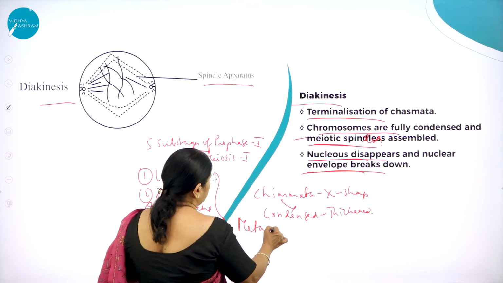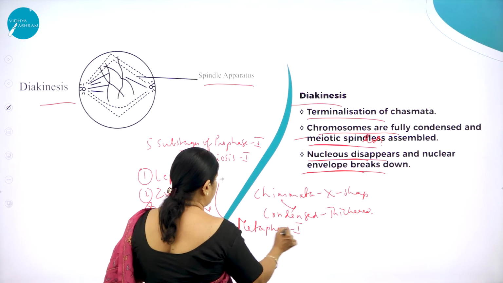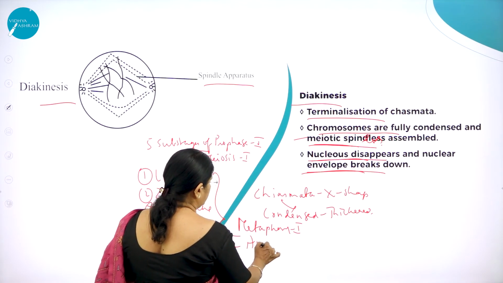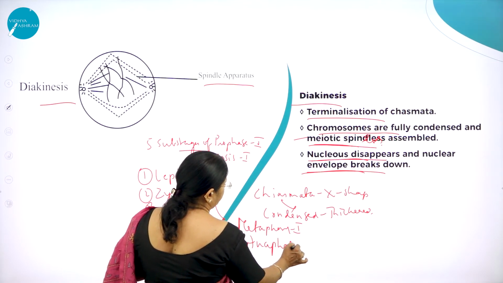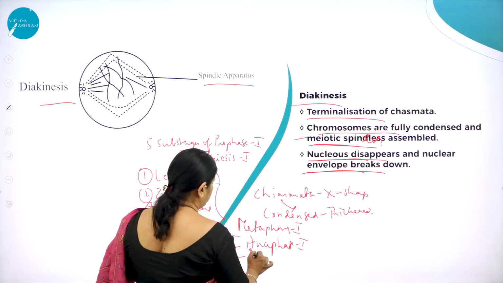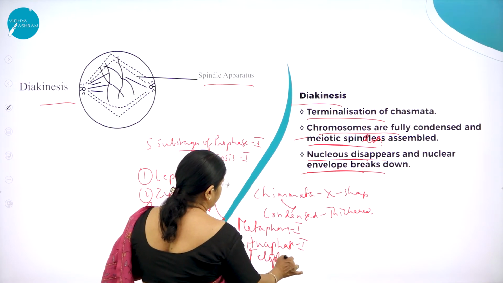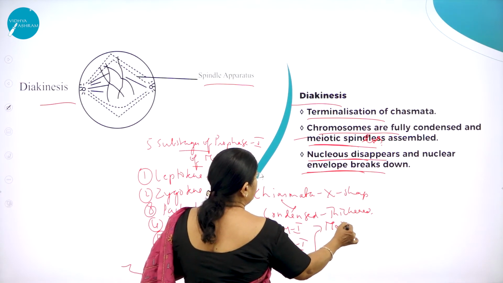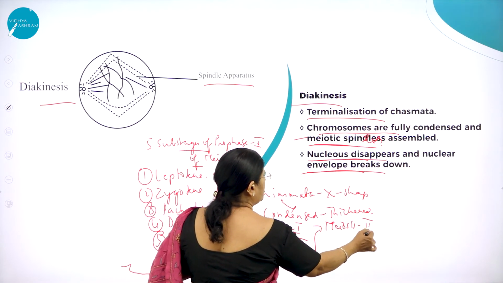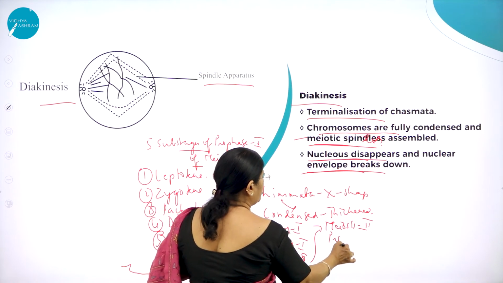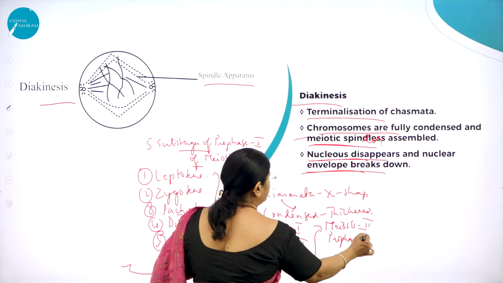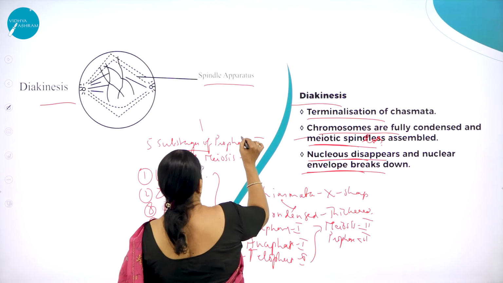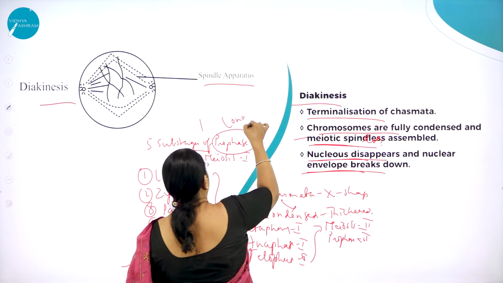So now the five substages are complete and they move on to metaphase 1. Then from metaphase 1 to anaphase 1, from anaphase 1 to telophase 1. From there on they'll enter meiosis 2. But prophase 2 of meiosis 2 is very short. Here it is very long, so here you can know it is of longer duration.